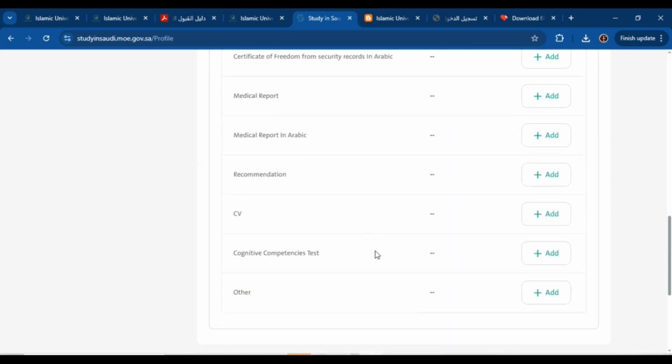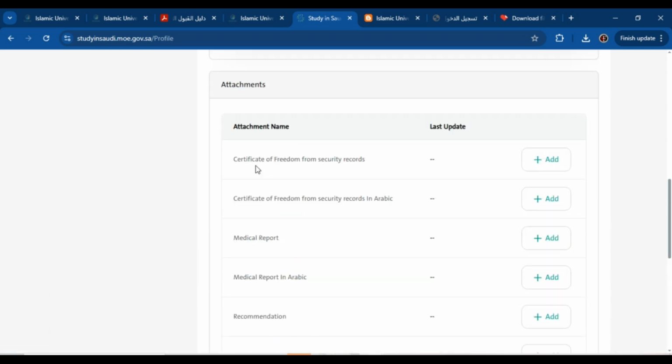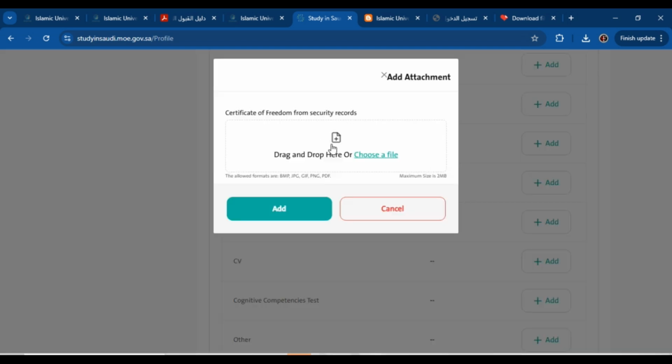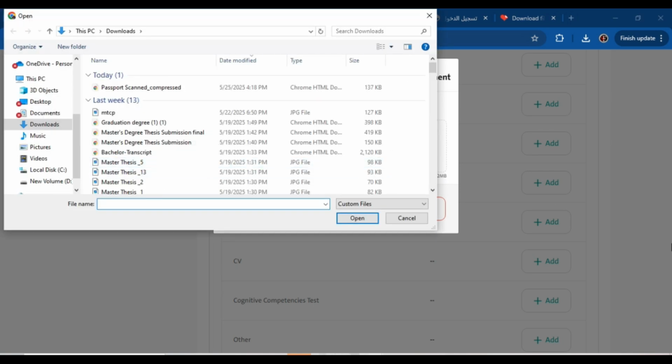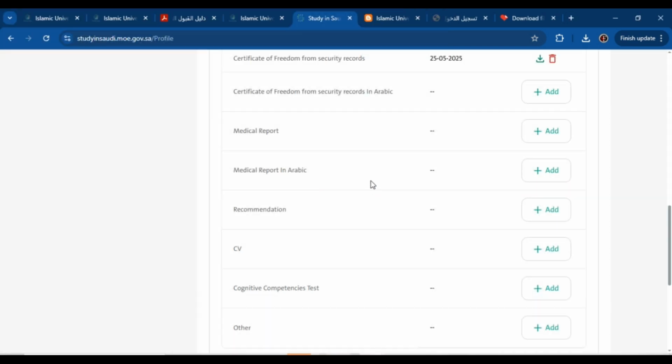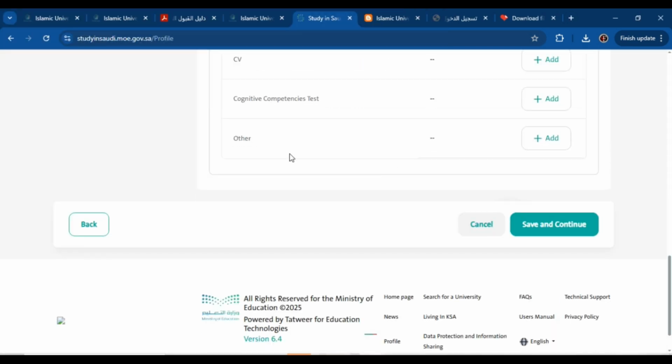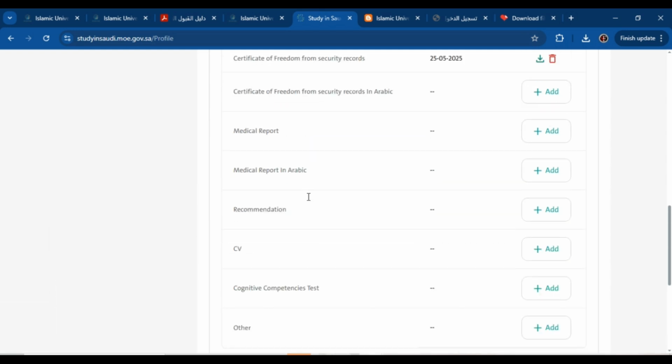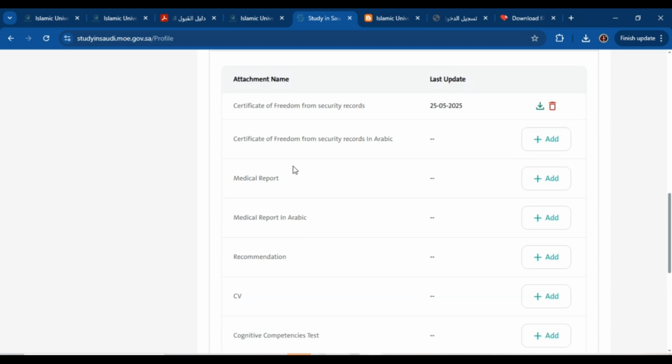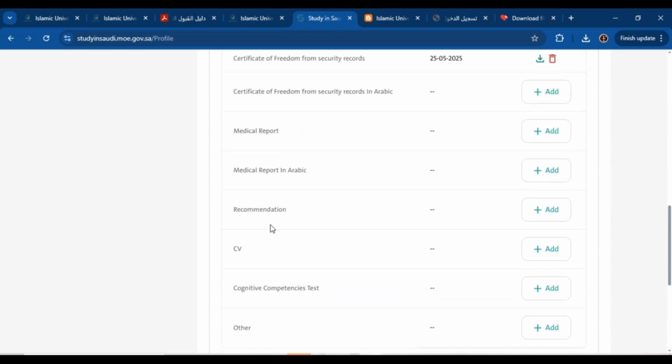Next is attachment. Now you have to attach all of these documents. First of all, your first document is the certificate of freedom from security records. You have to attach it. If you have this document, click on choose a file, and the size should be less than 2 MB. Again, I am just telling you about the size. Click on add. Similarly, you have to attach all of these documents if you have them. If you don't have them, you can add these documents later after completing your application. These documents are not mandatory, but if you have them, it is good to attach them.